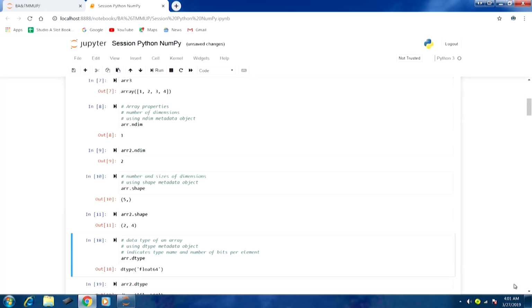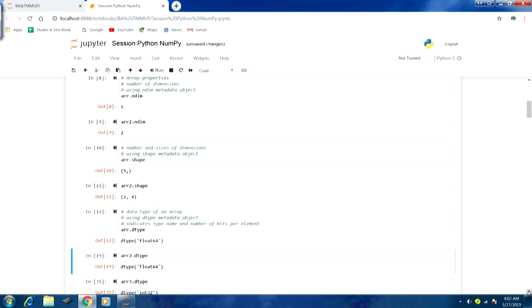If we execute array.dtype, we will come to know the data type used to store elements of this array object. If I run this, you can see in output number 12 we get dtype float64. Float indicates the type name, and 64 indicates the number of bits used to store each element of this array object.